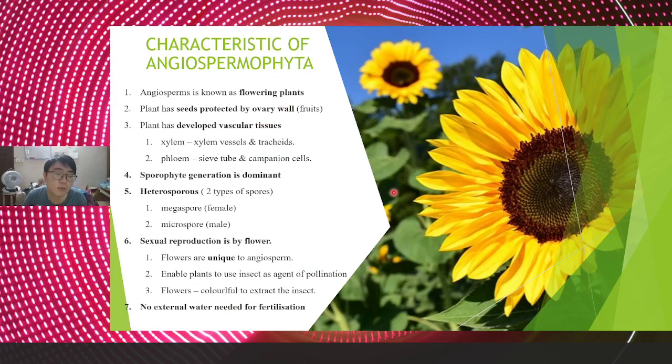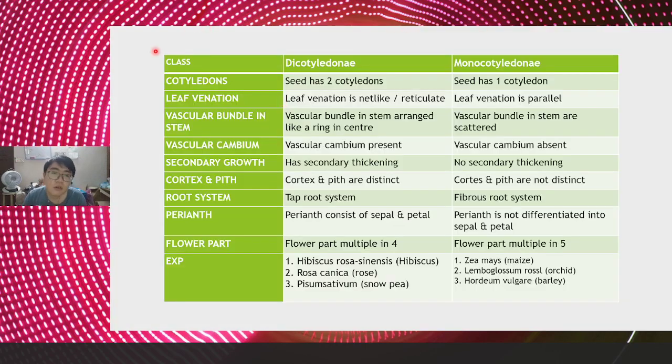But for the Angiospermophyta, actually you already learned. For flowering plant, we have two types of flowering plant, right? That is dicotyledonous and monocotyledonous, right? So actually dicotyledonous and monocotyledonous are the classes of the phylum Angiospermophyta. There are two types of class. This one actually I don't think that is news. Actually, you already learned before.